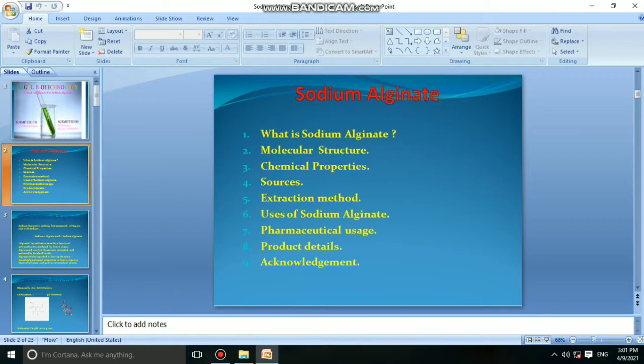In today's presentation we are going to see about sodium alginate and its various sources from the algae. So in this PPT we are going to talk about what is sodium alginate and its molecular structure, chemical properties, sources, extraction method, uses of sodium alginate, pharmaceutical uses, and product detail. That's all.